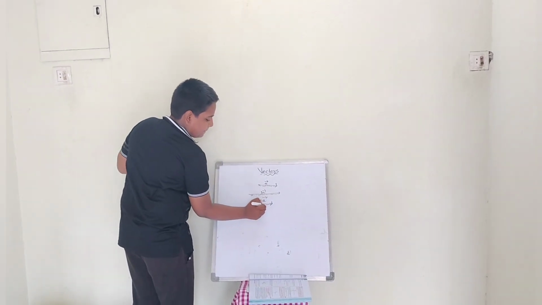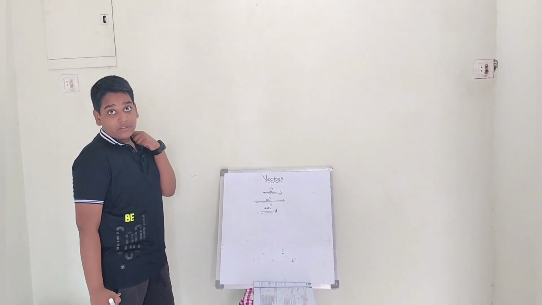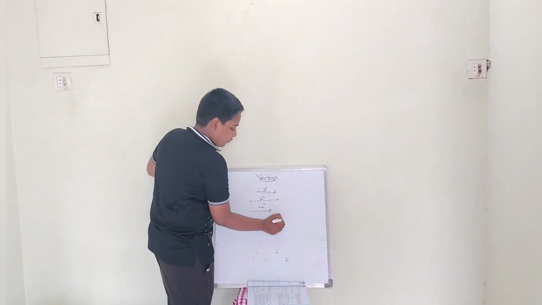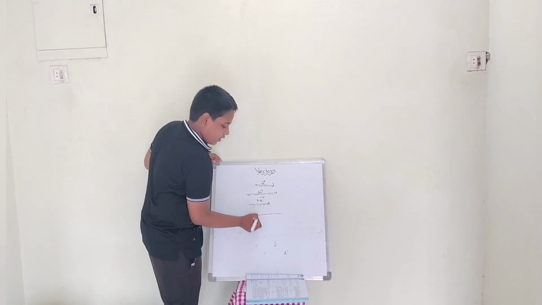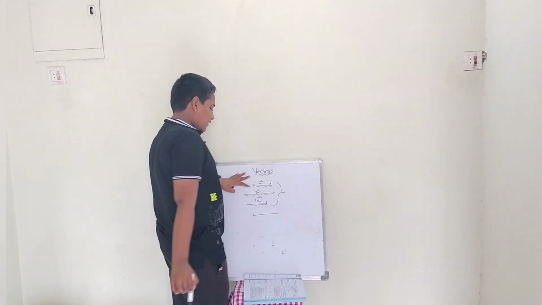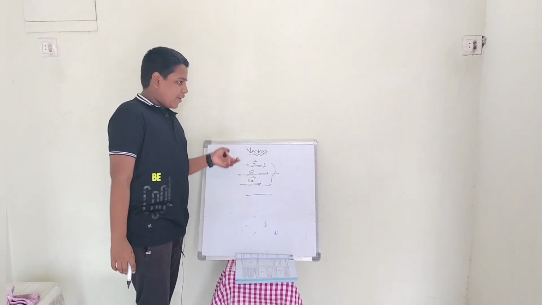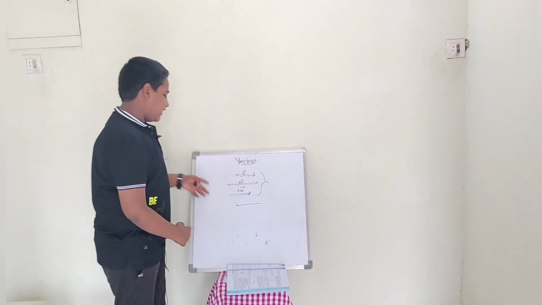When we come to negative, it becomes like this. In this the direction didn't change. The direction didn't change, no. But with negative, the direction changes. When we convert positive into negative, the direction changes.